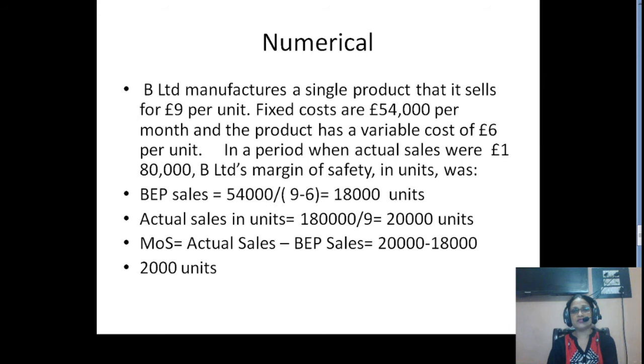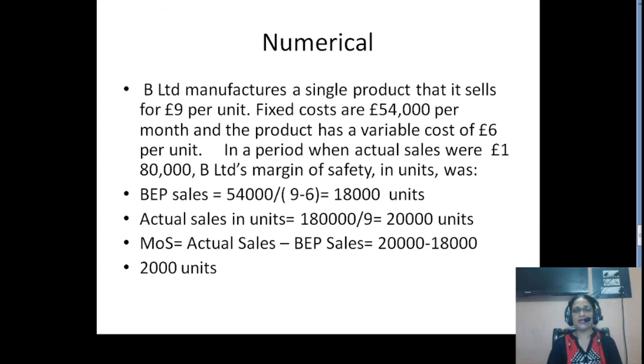B Limited manufactures a single product that it sells for £9 per unit. Fixed costs are £54,000 per month and the product has a variable cost of £6 per unit, right? In a period when actual sales were £1,80,000, B Limited's margin of safety in units was. Now you have to calculate margin of safety.